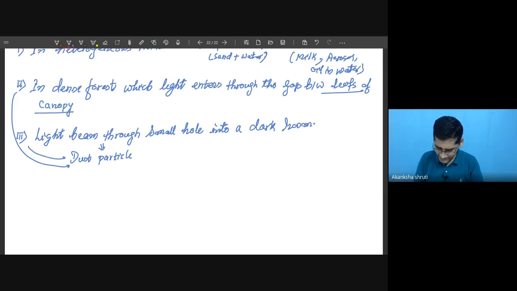So write: dust particles become visible in a beam of light.